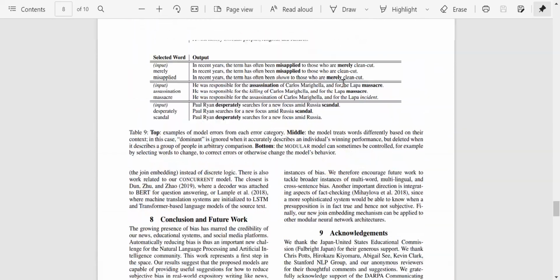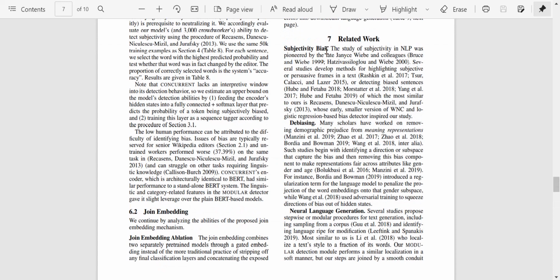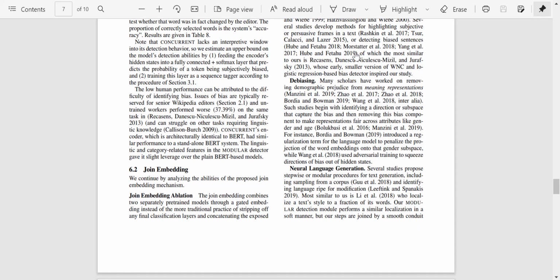So now they discuss the related works. The work of identifying subjectivity bias has been there for a long time. So all of these papers have discussed this. Debiasing has also been present in different works, and they've identified different directions. So maybe trying to make the representation fair across gender and age. So in this 2019 paper, it introduced a regularization term to penalize the projection of the word embedding onto that gender space. So that would reduce the gender bias.